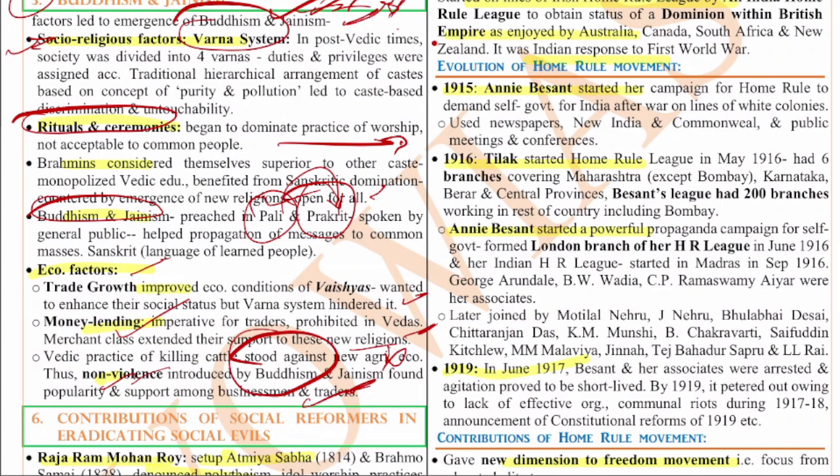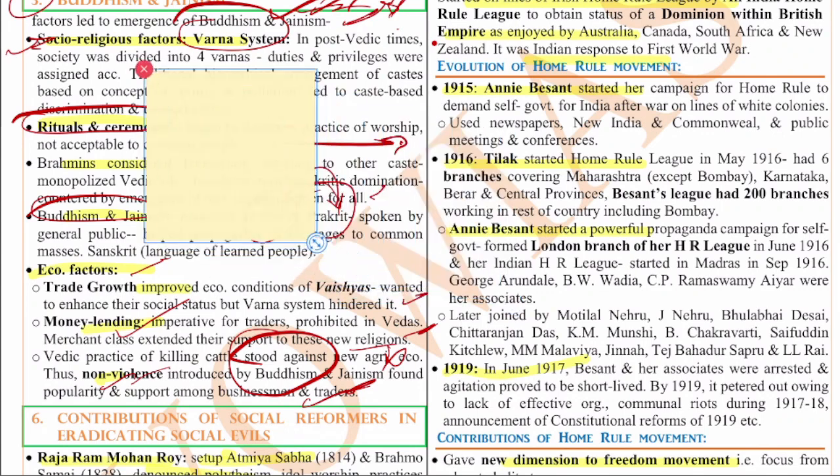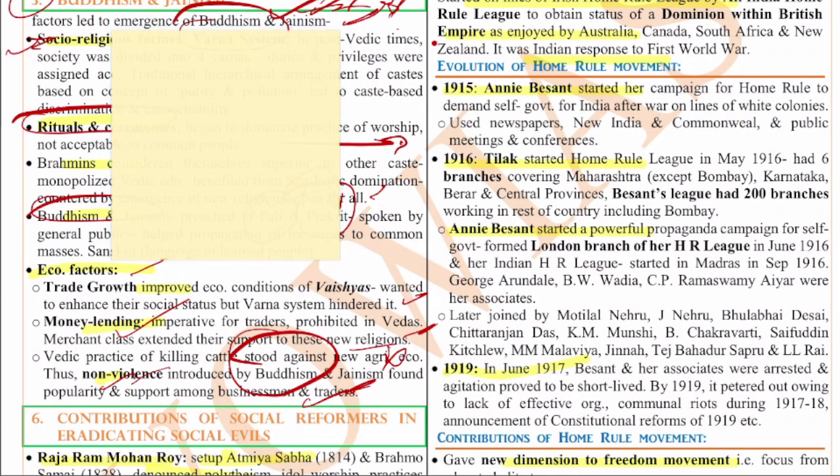But in the later stages, Buddhism and Jainism declined. Some of the reasons for the decline of these religions: first is the patronage. The patronage reduced in the later stages, especially the Guptas were patrons of Hinduism. So their relevance decreased because of the reduced patronage, and there are other reasons along with this. Buddhism and Jainism were mostly famous in the urban areas, and in the rural areas they did not spread, and this also led to their downfall.